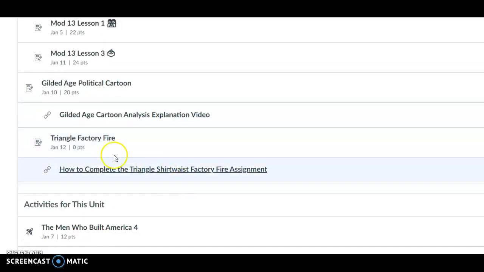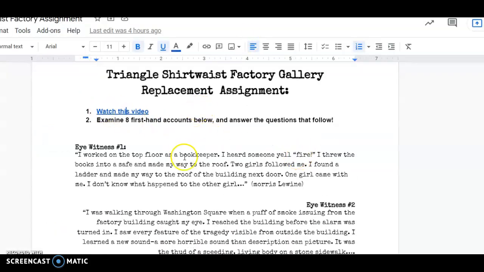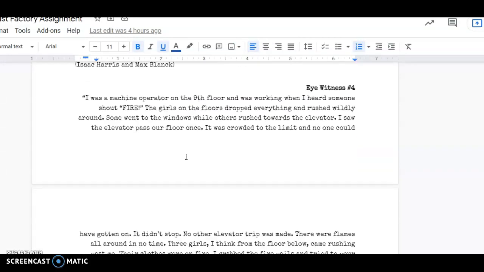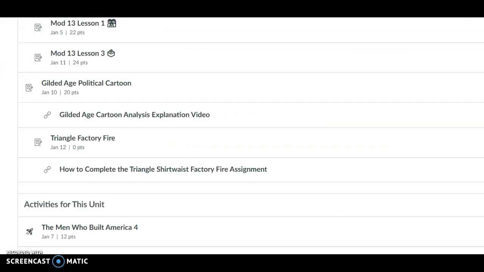On Wednesday, you have this assignment right here. For January 12th, the Triangle Factory Fire assignment, you are going to be watching a video, answering questions, and then giving me a written response about things from the Triangle Shirtwaist Factory fire. I also made a short explanation video about how to complete it and what the expectations are for that assignment.